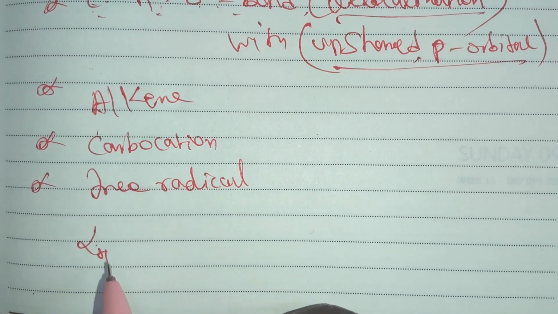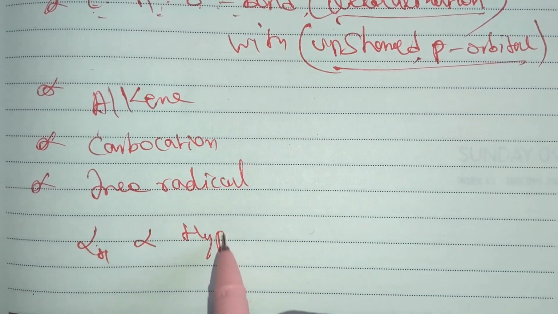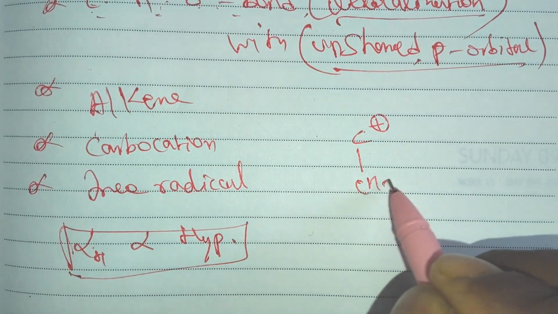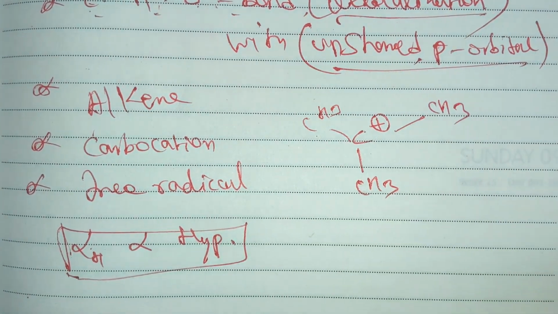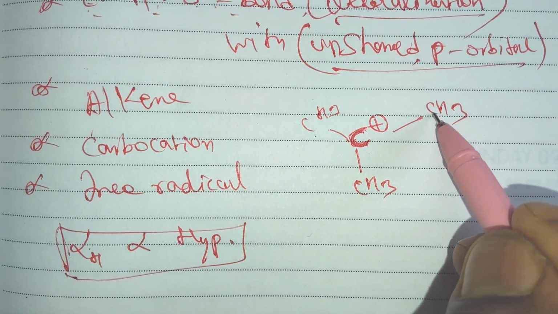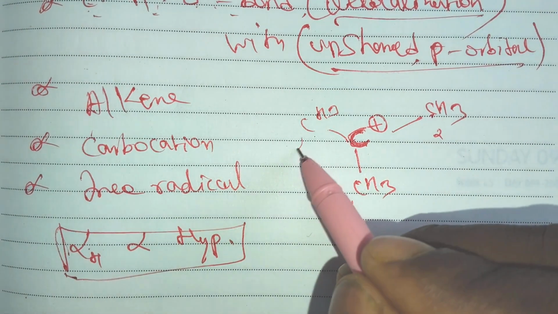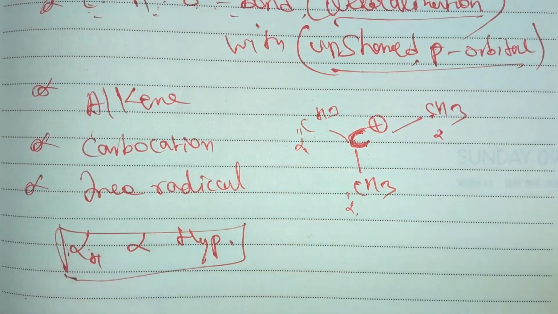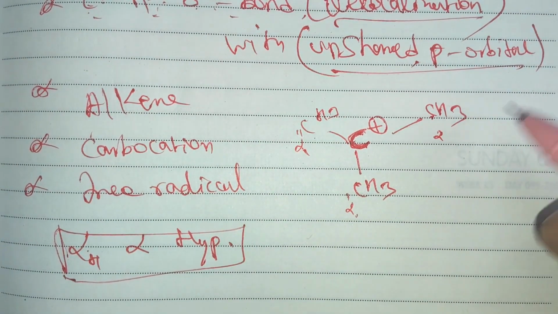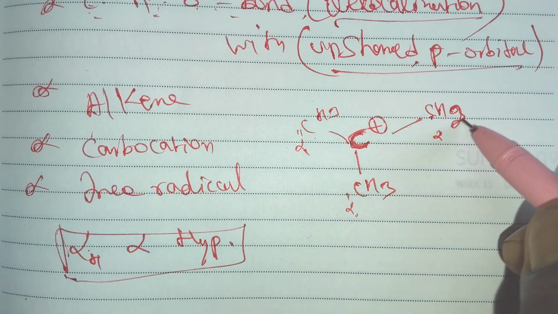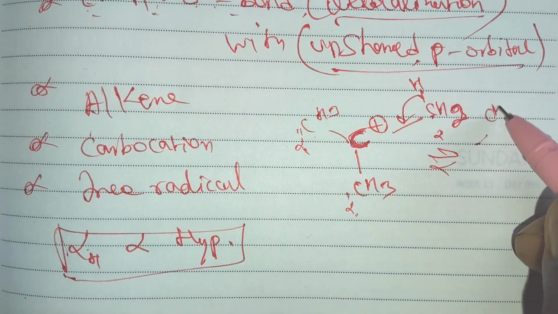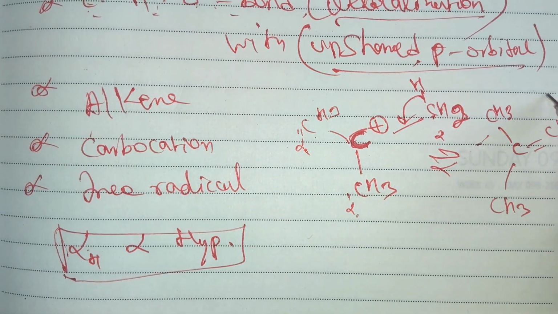Actually, there is alpha hydrogen, and the number of alpha hydrogens is directly proportional to the hyperconjugation effect. So in the case of C plus with CH3, CH3 and CH3, this is the functional part of the species. The carbons attached here are alpha carbons: alpha, alpha dash and alpha double dash. So it possesses alpha hydrogen, and this alpha hydrogen has acidic character. What happens? One hydrogen leaves as H plus and the bond shifts here, and we get another isomer, CH3 CH3 double bond CH2.